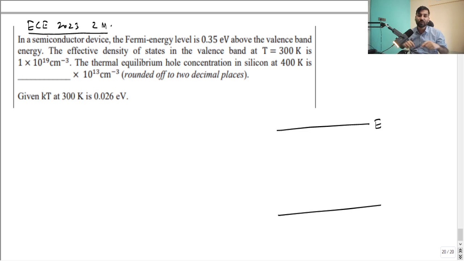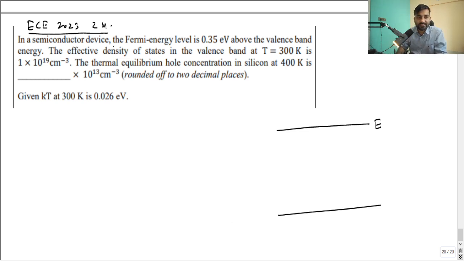And if you know how to draw it but don't know how to explain it, you still don't know anything in electronic devices. So understanding the energy band diagram, qualitatively as well as quantitatively, is necessary, right?